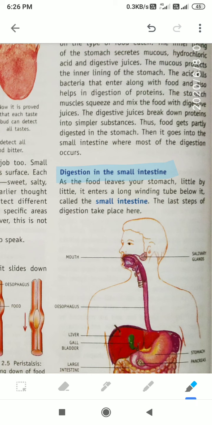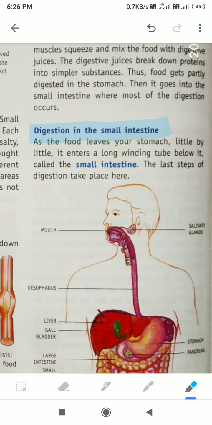As the food leaves our stomach, little by little, it enters a long winding tube. This is small, but it is very long, a coil like structure. So the food which is partly digested in the stomach enters the small intestine. In our stomach, that food is not digested properly. So after entering the small intestine, it will digest properly. Means the last step of digestion takes place in the small intestine.